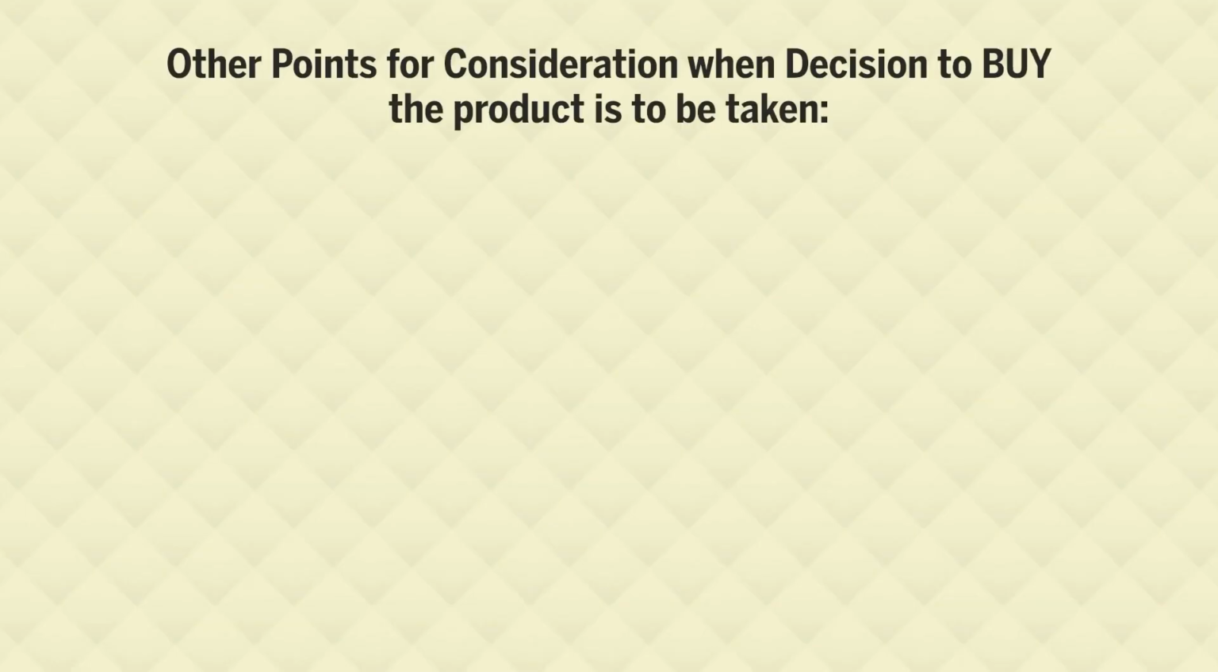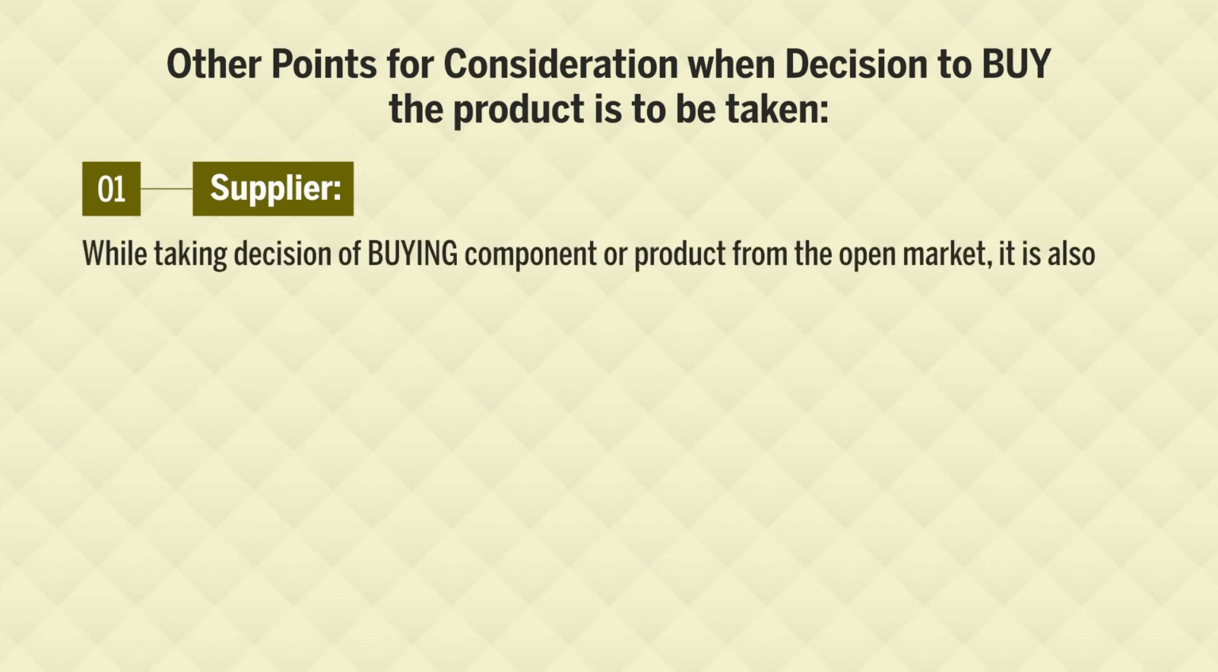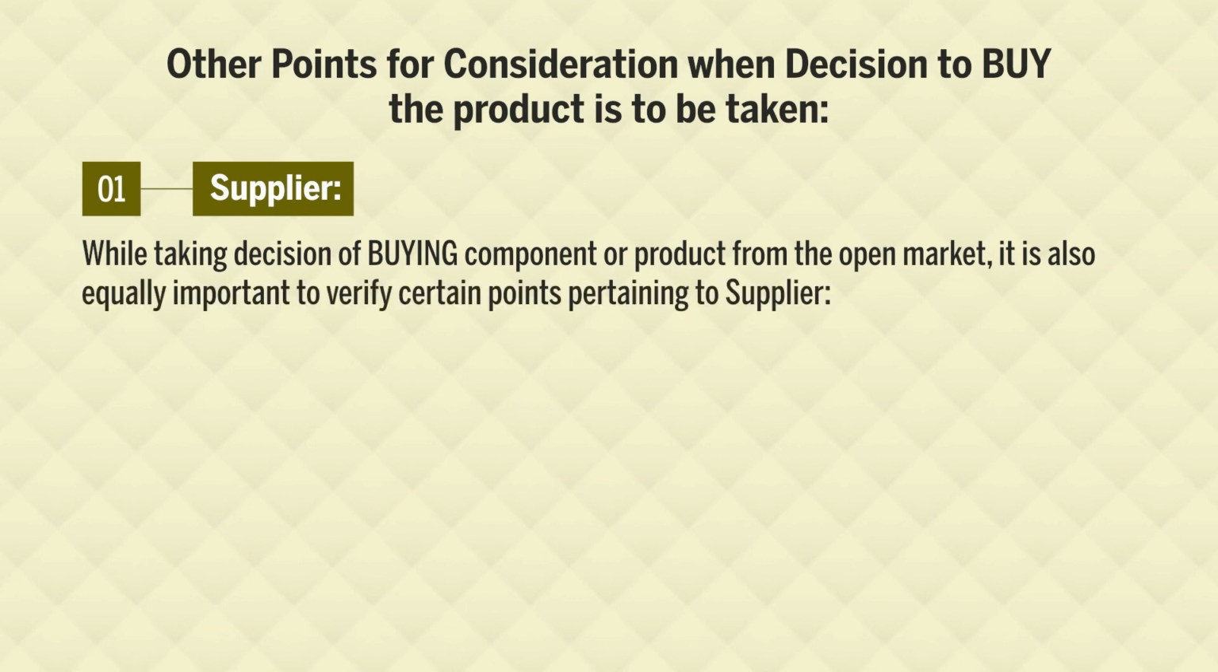Now, there are other points also. They should be taken into account when a decision to buy the product is to be taken. Now, we are going to purchase it from the open market. So, the first factor which affects our decision is supplier. Supplier is the person who is going to sell the component to us. So, while taking the decision of buying a component or product from the open market, it is also equally important to verify certain points pertaining to the supplier.